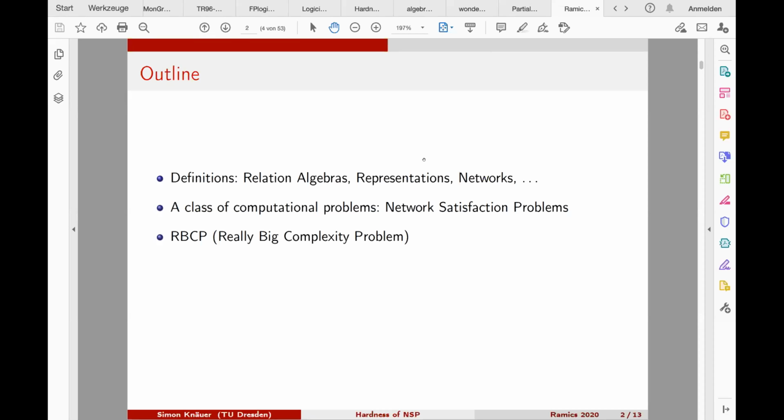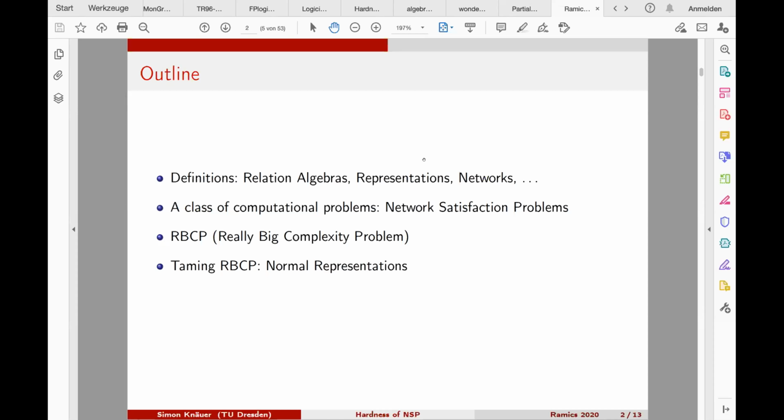For this class of computational problems, there is a really big complexity problem behind. It's a classification question about this class, and I will tell you about this. Since this is a really big question, there are some natural approaches to taming it, and this is done by normal representations that I also would like to define for you.